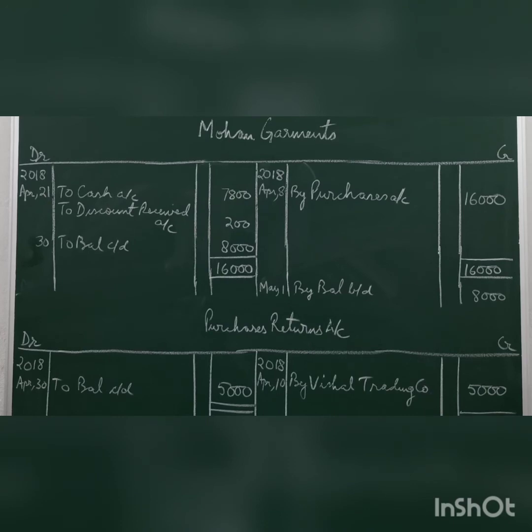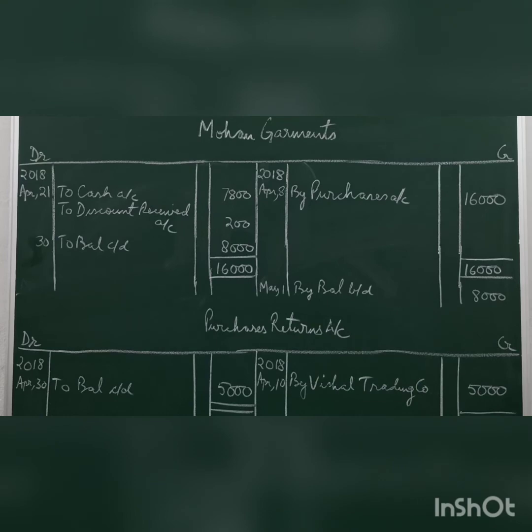The credit side is more or greater, so the balancing will be on the debit side. To balance carried forward 8,000. After doing the totaling, we'll bring down the balance on May 1st on the credit side. By balance brought down 8,000. It is showing credit balance because credit side is greater.